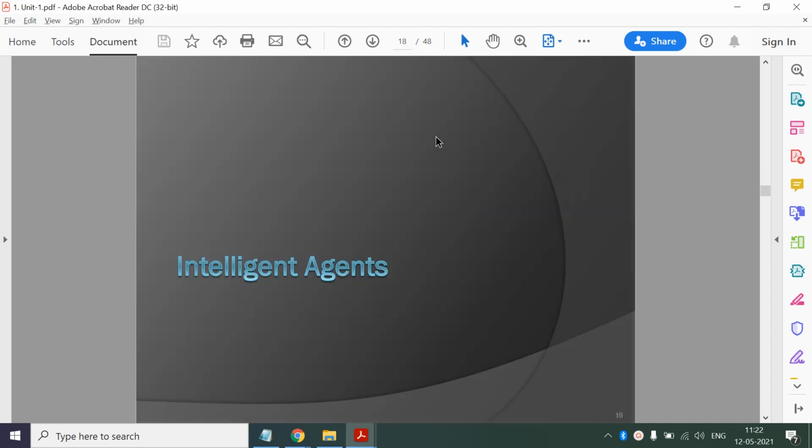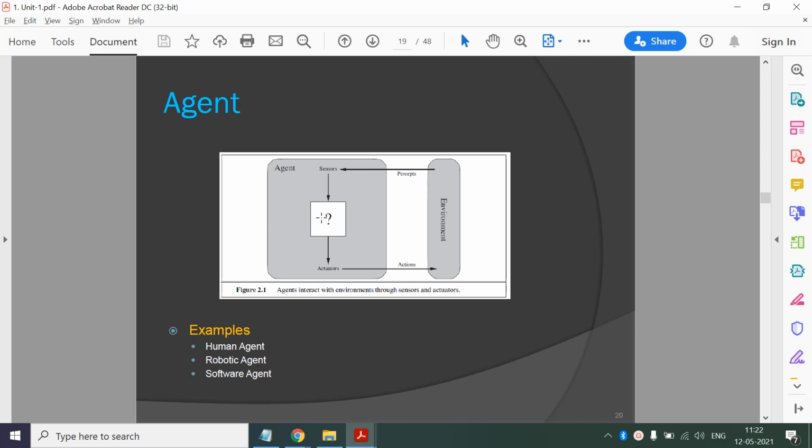Then the second part in this unit is intelligent agents. Okay, so this is the schematic diagram of the agent. So here we have a block for environment. Okay, so our agent is interacting in the environment, and this is the block of agent. Now agent has two main components, that is sensors and actuators. So agent will be sensing the environment through the sensors, and that input is known as percept. Okay, and it has some logic, and based on that, for the given input it will decide the action, and the action will be performed on the environment using actuators. Okay, so the state of the environment will change.